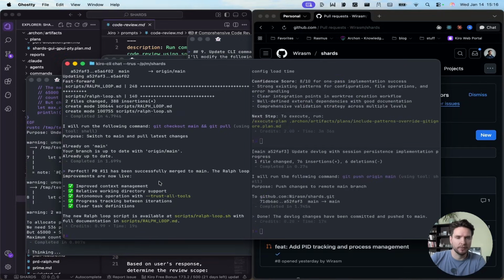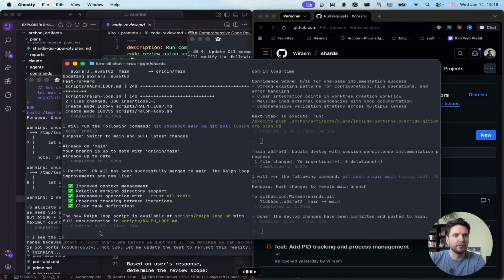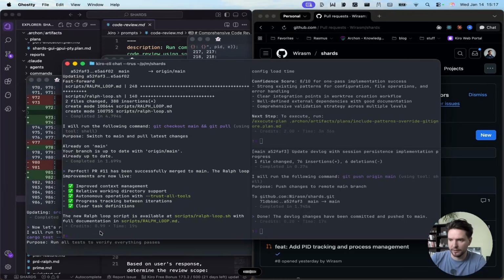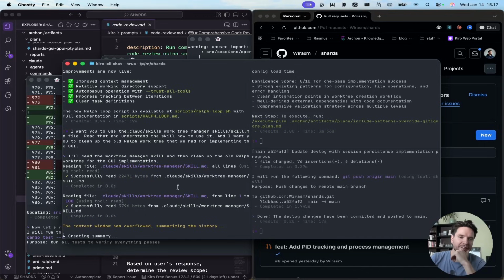And yeah, okay, awesome. So what we want to do now, I want you to use the .claude/skills worktree manager skill.md file. Read that and understand the skill, how to use it. And I want you to clean up the old Ralph worktree that we had for implementing the GUI. Oh, we had a very unfortunate compact here.